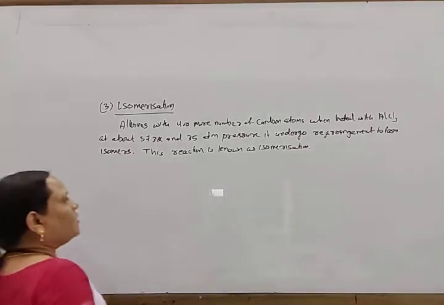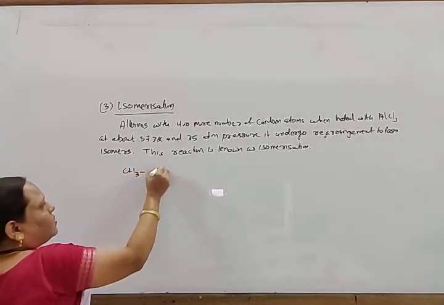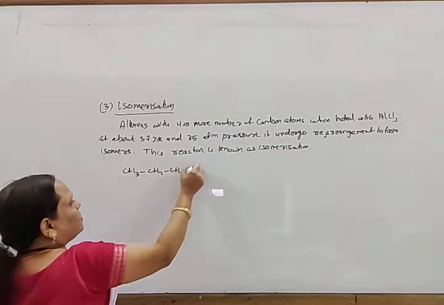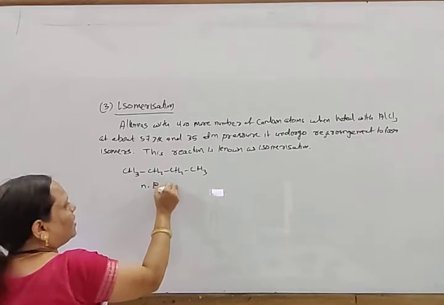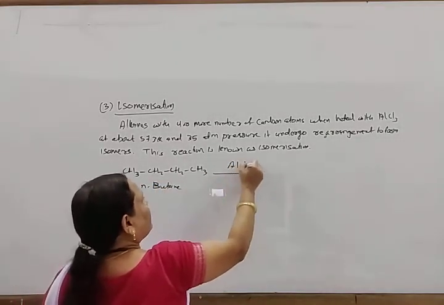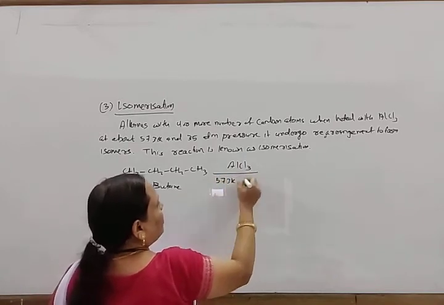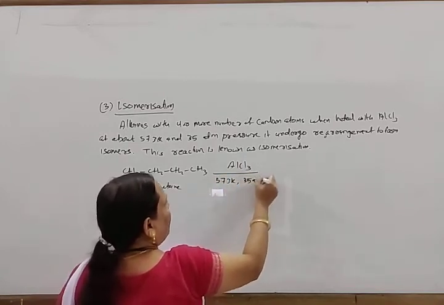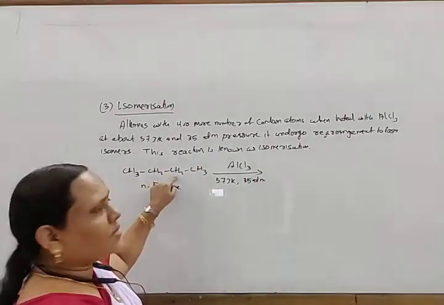For example, butane, CH3 CH2 CH2 CH3, is heated with AlCl3 at 573 Kelvin and about 35 atmospheric pressure. This methyl group joins here and hydrogen comes here.